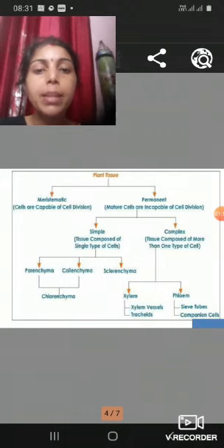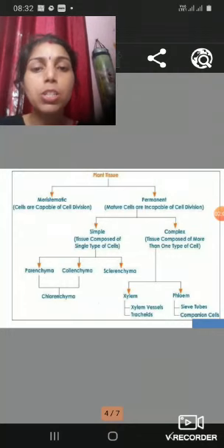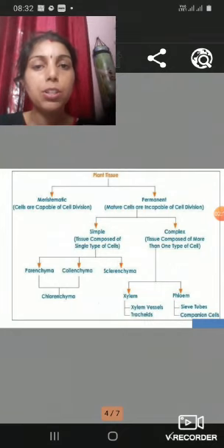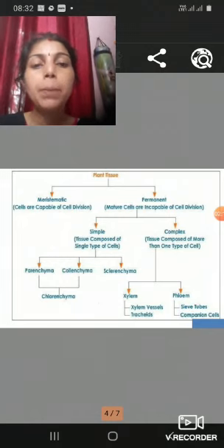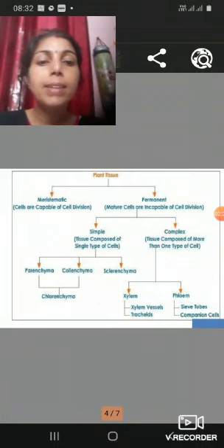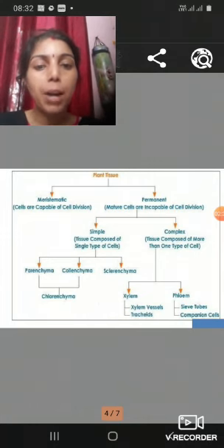In plants, there are two types of tissues, meristematic and permanent tissue. The meristematic tissue cells are capable of cell division. They are responsible for growth of the plant. But in permanent tissue, the cells are matured and they do not divide. They are incapable of division, and that is why the cells are so organized that they give the body structure of the plant.